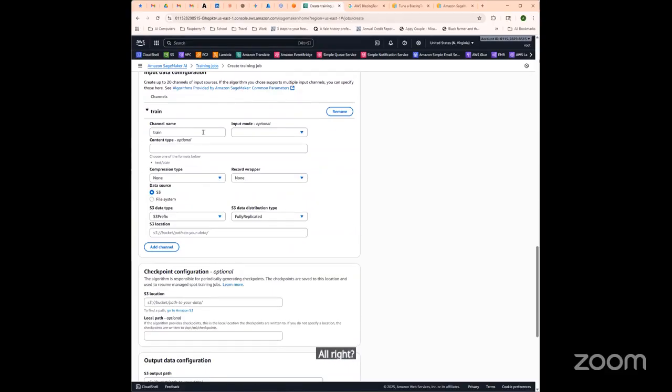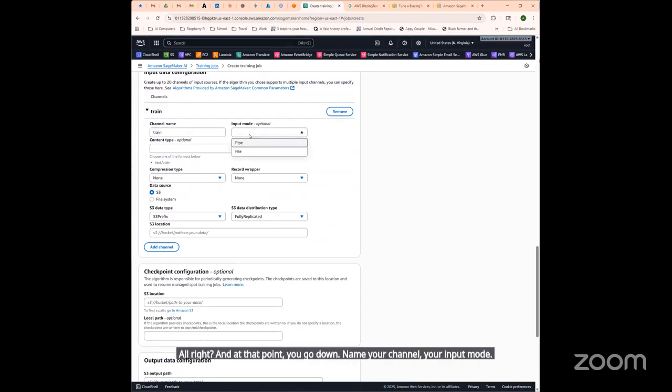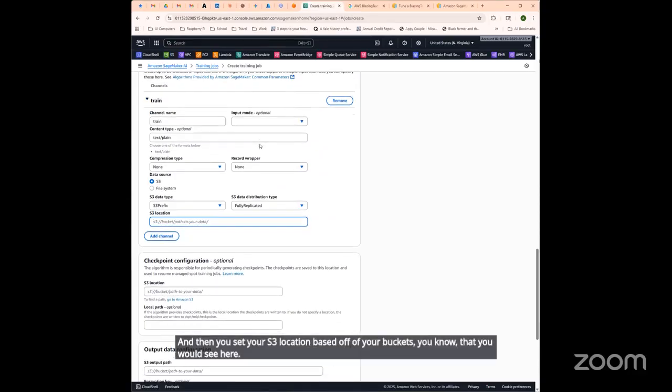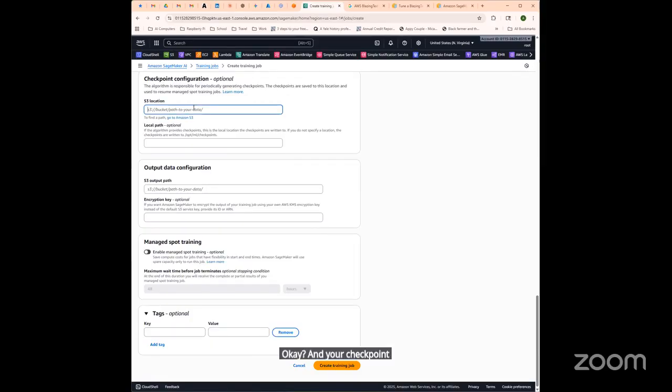And at that point, you go down, name your channel, your input mode, pipe or file. We have file up top. Select your content type, text plain. Compression, that's obviously for saving space and your transfer costs. And then you set your S3 location based off of your buckets that you would see here. And your checkpoints are basically your saved points so that you can restart, or you can do a local path, and then you have your output.